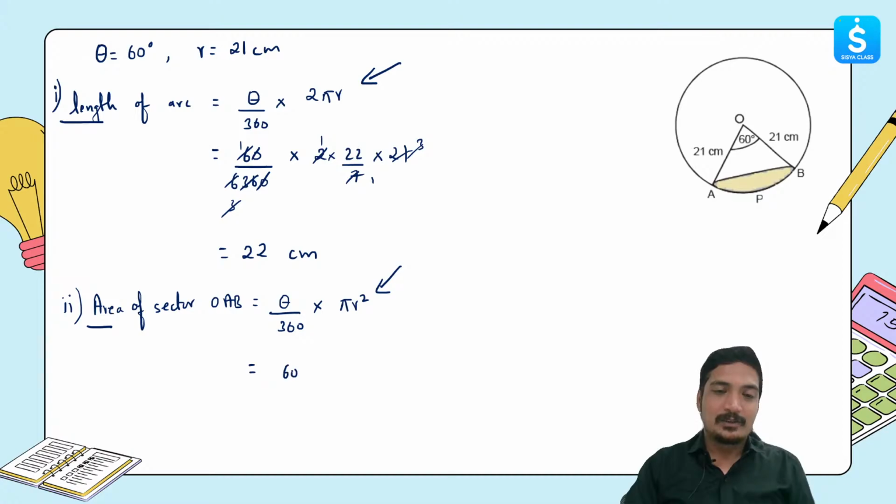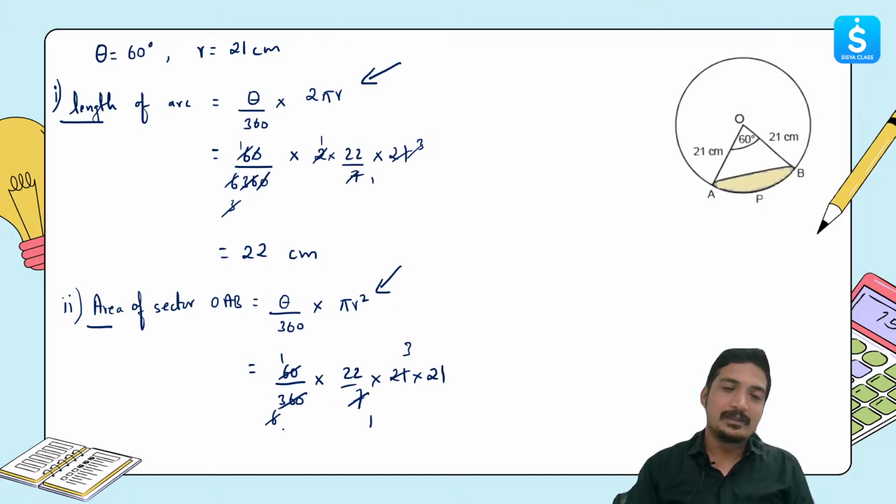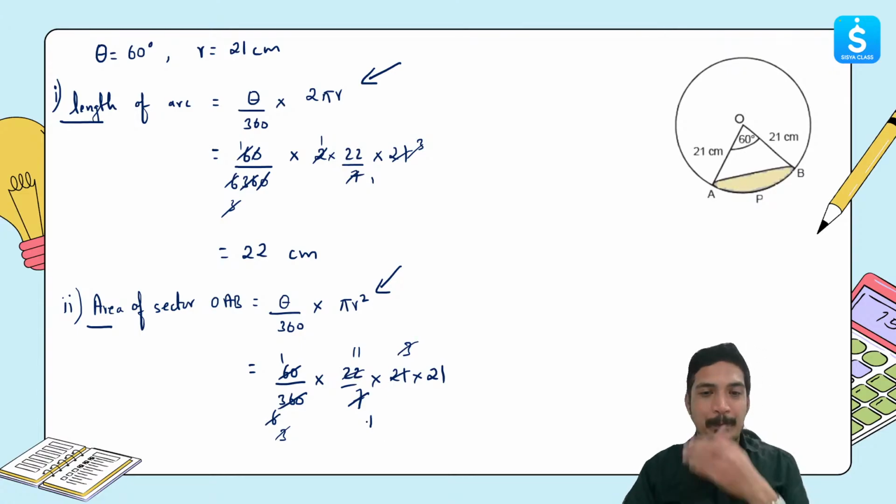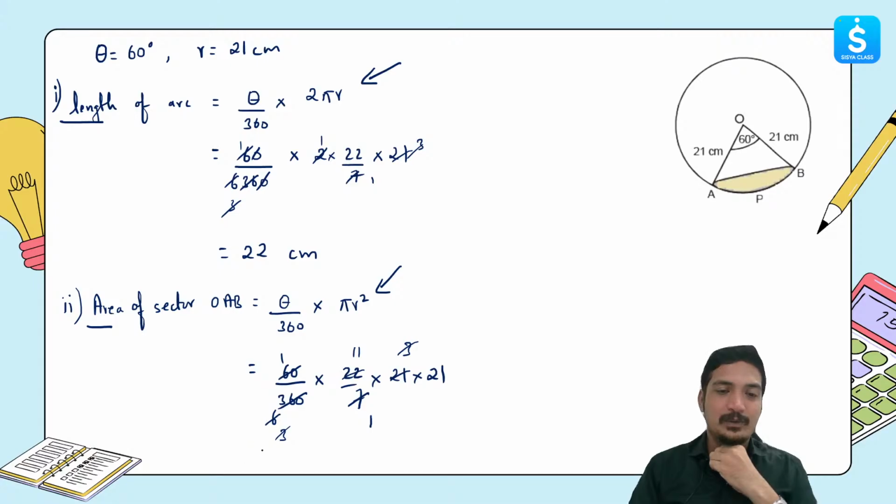That is 60 divided by 360 into 22 upon 7 into 21 into 21. Now this is 1s are and this is 6 because we've already done it above. Then we'll see cancellation of this. So 7 1s are, 7 3s are. Now we'll divide 6. So we'll get 6 divided by 2 will be 3, and then this will be 11, and then 3 and 3 gets cancelled. Now what we are left with is 11 multiplied by 21. That's it. So this is the only thing which is left.